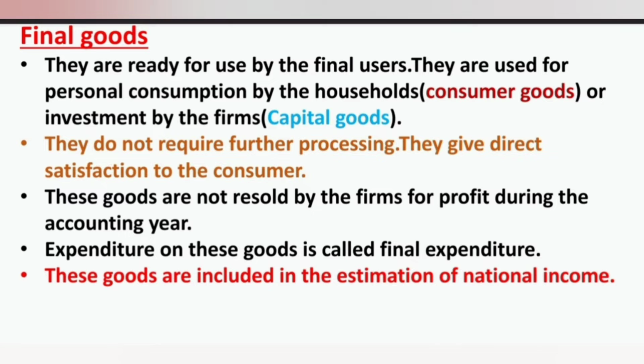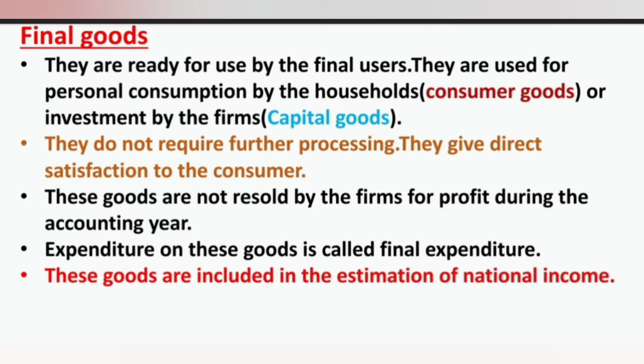Final goods are those goods which have crossed the boundary line of production and are ready for use by their final users. Who are the final users? They are the consumers and producers. Accordingly, final goods are often classified as final consumer goods and final producer goods. Final consumer goods are finally purchased by the consumers for the satisfaction of their wants. Final producer goods are finally purchased by the producers and are generally used as fixed assets in the process of production.